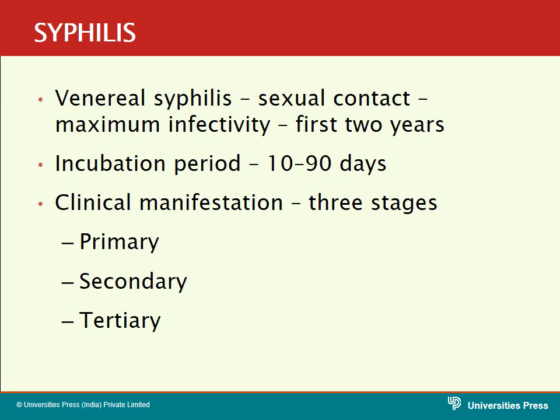So what are the various stages of syphilis? There are 3 stages: the primary stage, the secondary stage and the tertiary stage. I will deal with the features of the primary stage, secondary stage and tertiary stage in the coming slides.